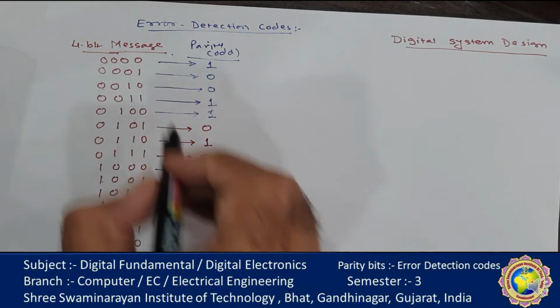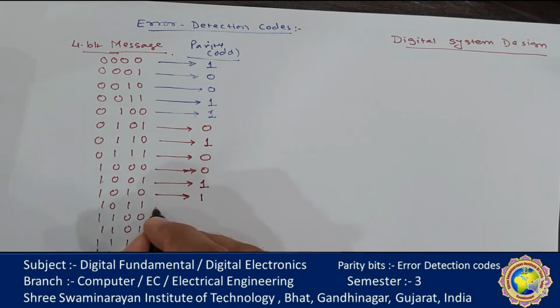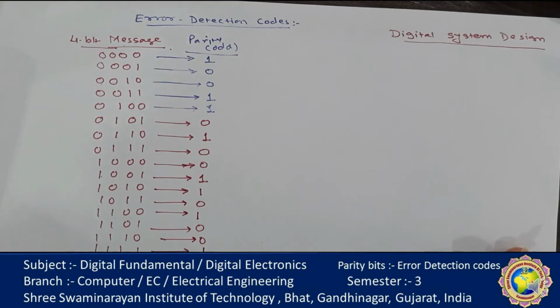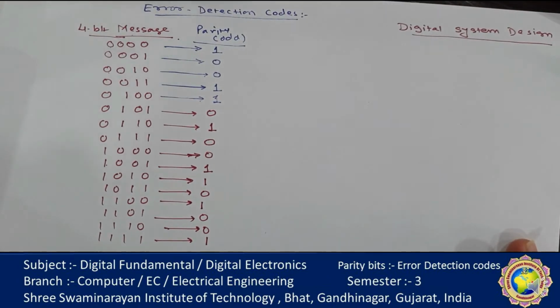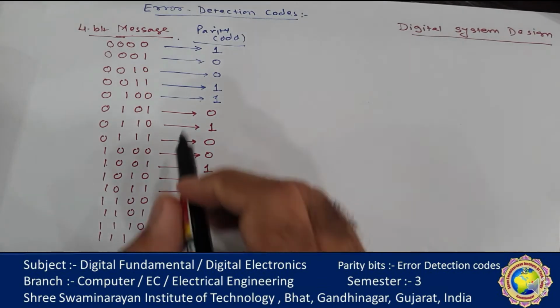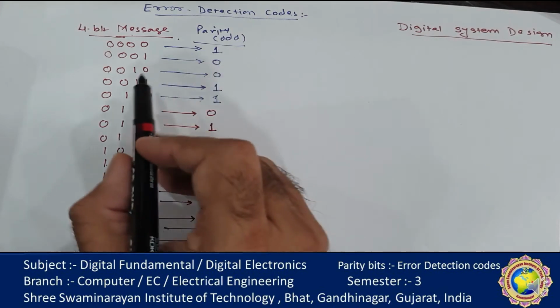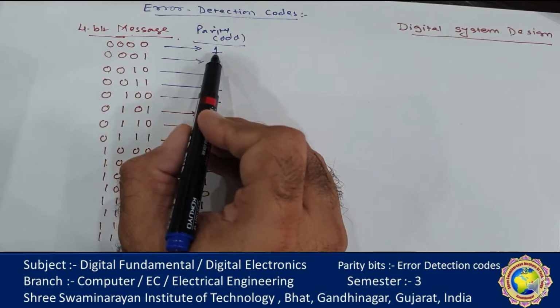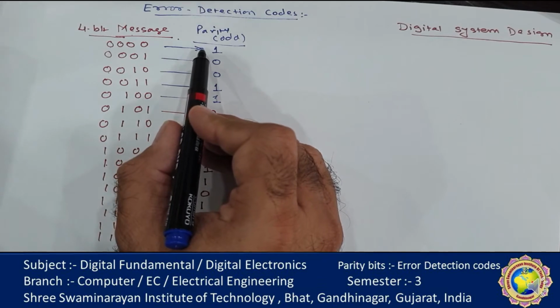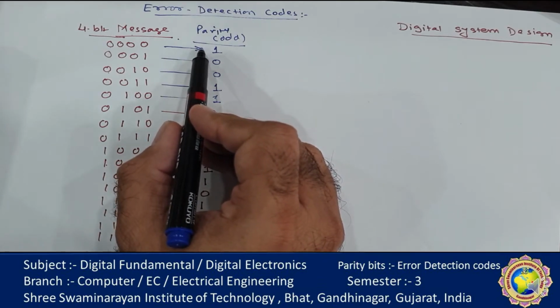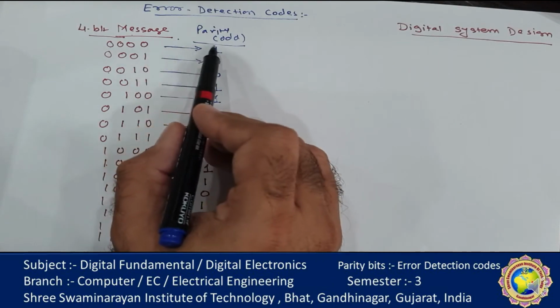So the total, 4 plus 1, 5 bits, is a combination such that the total number of ones is odd. Here there are 3 ones, so no need, and with 4 ones, the parity bit is 1. So this is called odd parity. Remember that P is chosen such that the sum of all ones in all 5 bits is odd.